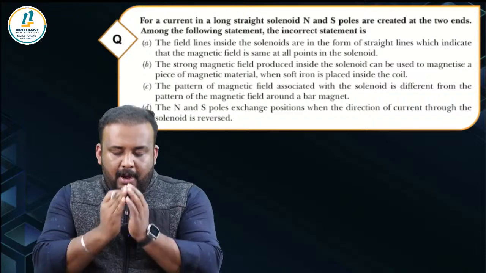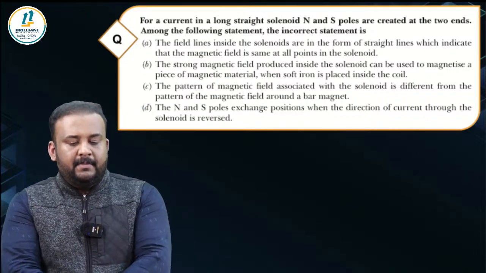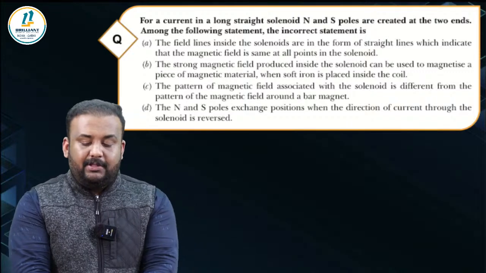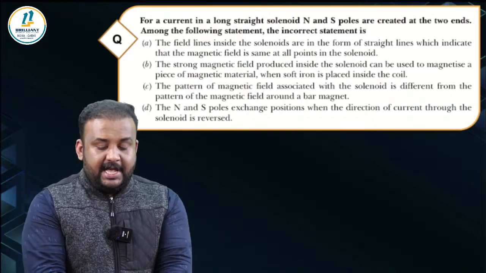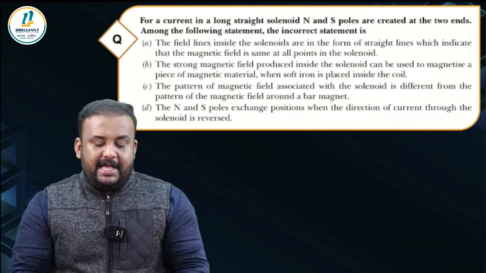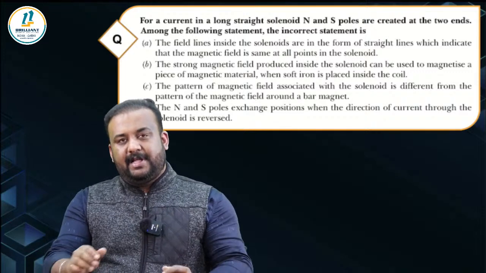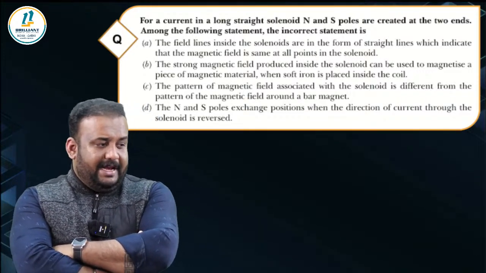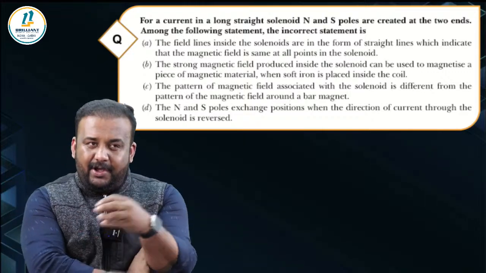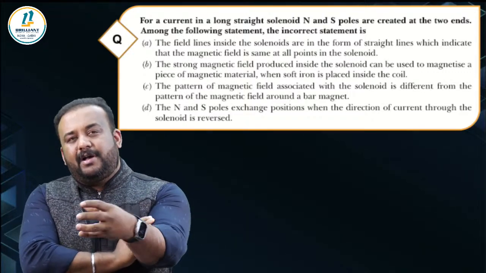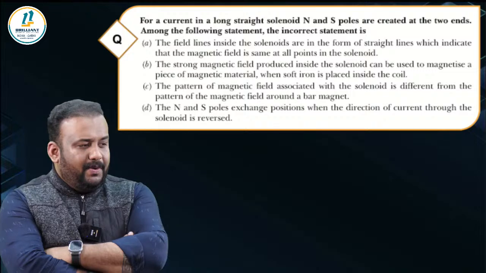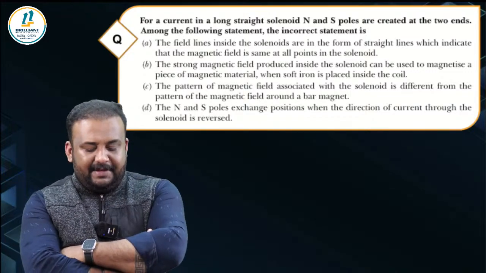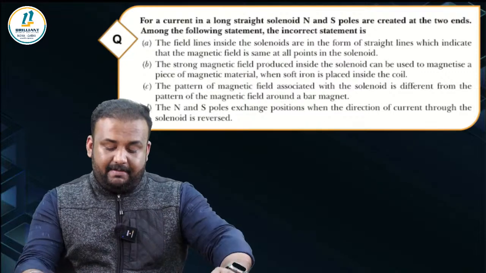Now the next question. For a current in a long straight solenoid, north and south poles are created at the two ends. Among the following statements, the incorrect statement about a current carrying solenoid is... Very important. You know that it can be used as an electromagnet. You keep a soft iron inside this solenoid coil, you can make it magnetized, right? So what are the statements given here, and you have to pick the incorrect statement.